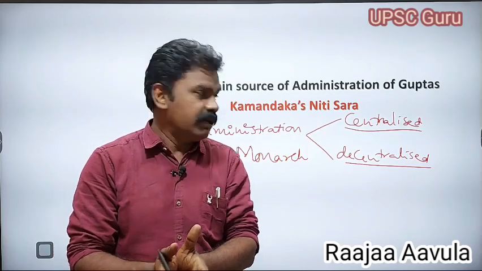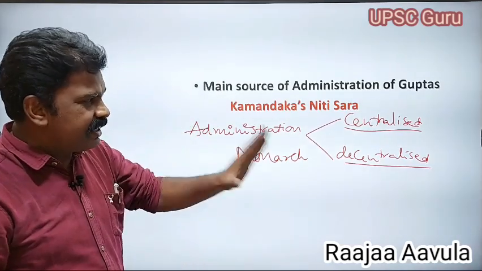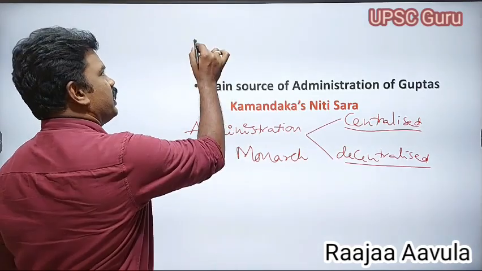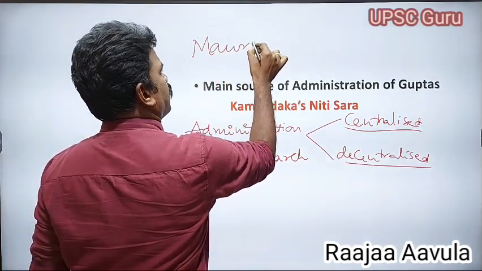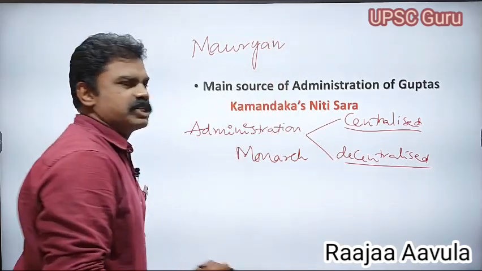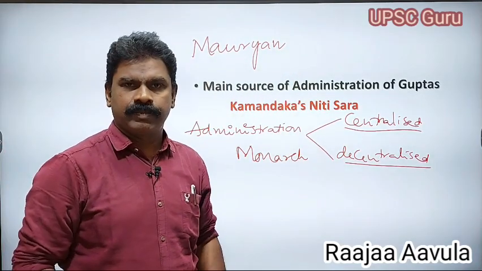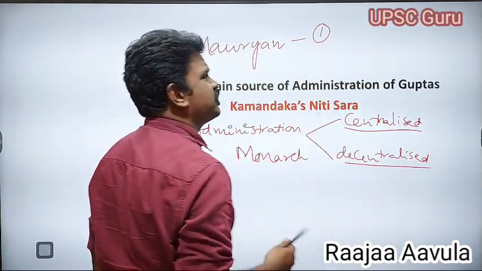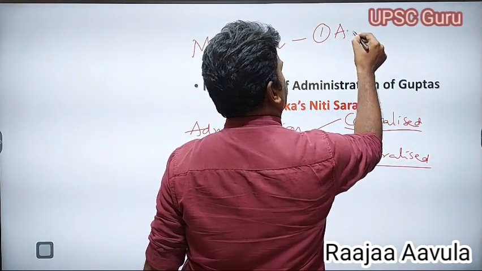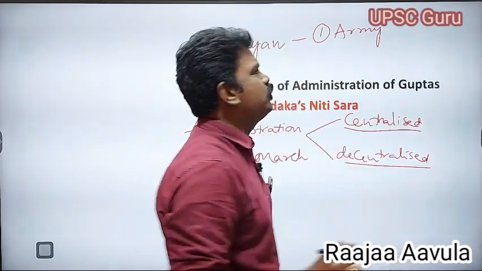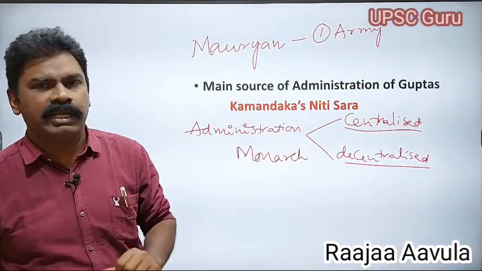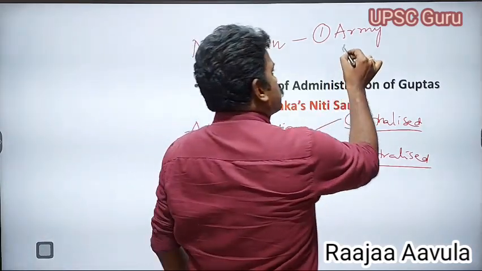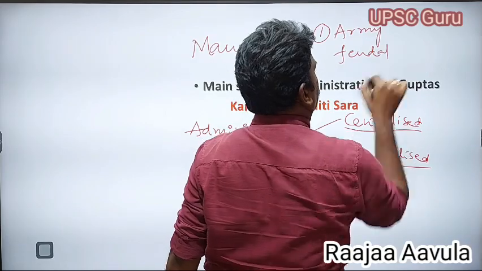In the entire Indian history, only two times will we find centralized administration. One is the Mauryan administration. Mauryan administration was centralized administration. Army was under the control of the king. The king used to maintain a standing army, not a feudal army.